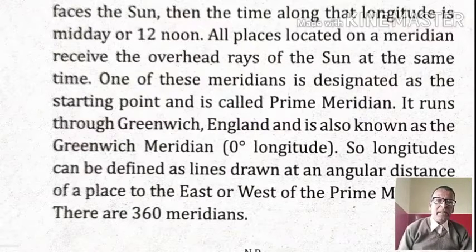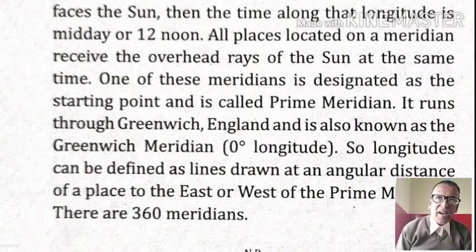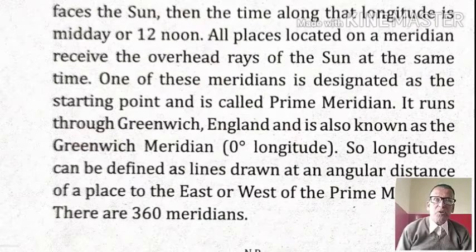It is the same line which starts from the North Pole to the South Pole, and in between it passes through Greenwich in England. It is called the prime meridian. It is also known as the Greenwich meridian, and it is placed at 0 degree longitude.